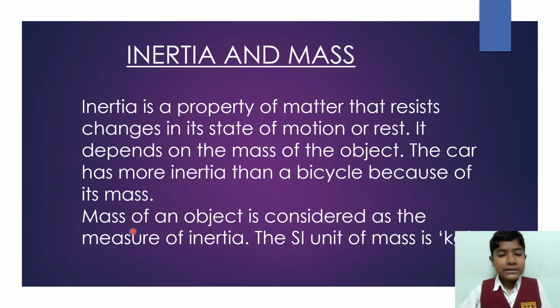Now, what is mass? Mass of an object is considered a measure of inertia. We have discussed that the car has more mass. That means mass is nothing but the measure of inertia. The more the mass, the more the inertia, right? So, the SI unit of mass is kg. Now, let us move into the next topic.